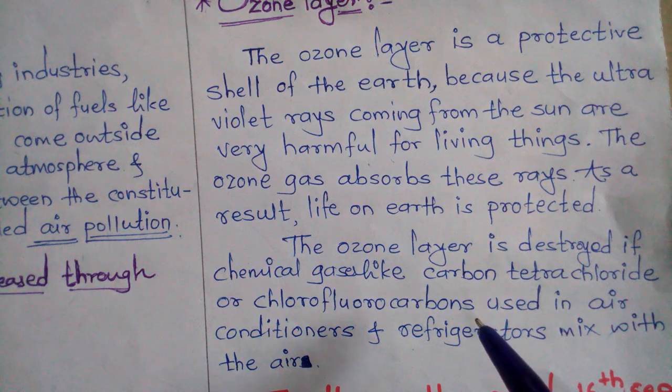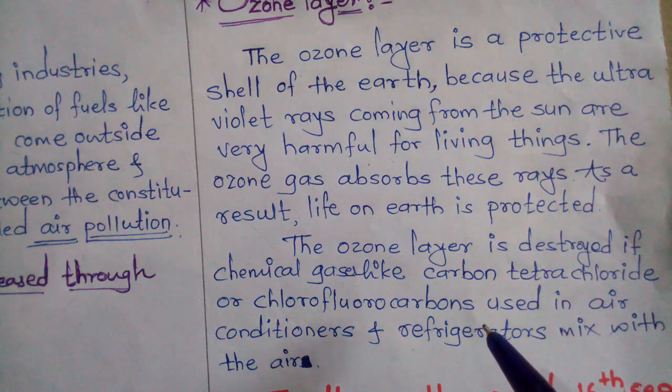We have to plant more trees, because ozone gas increases due to oxygen. If the level of oxygen increases in the atmosphere, automatically ozone gas also increases. So our responsibility is to plant more trees and take care of those trees.